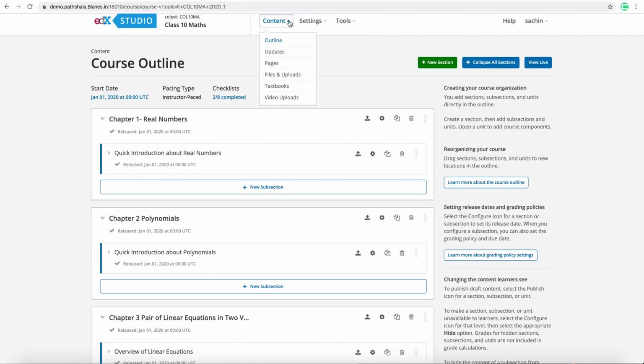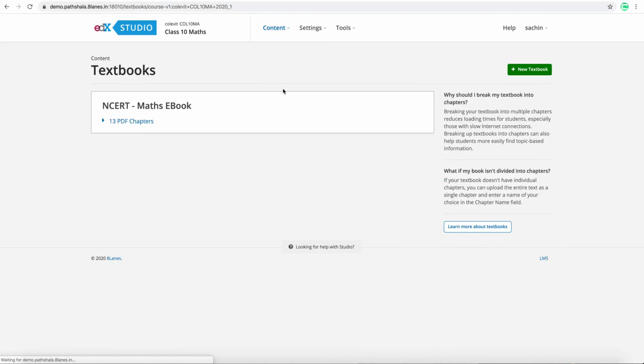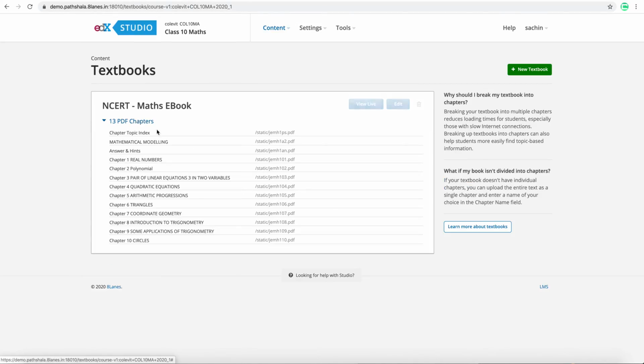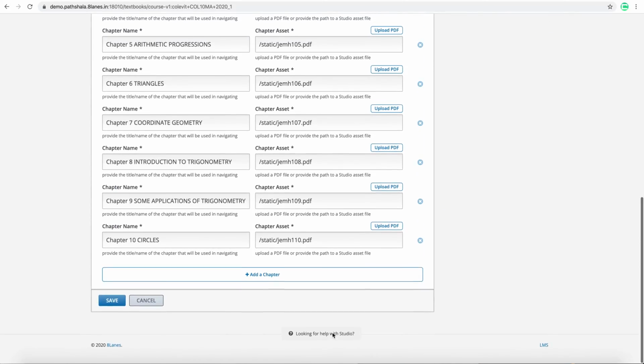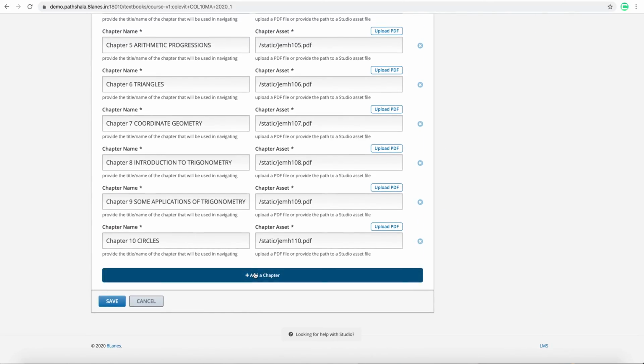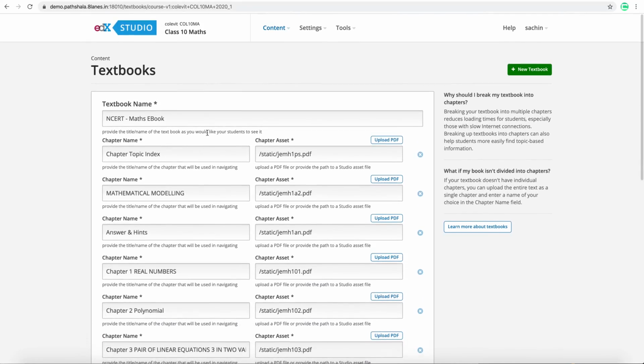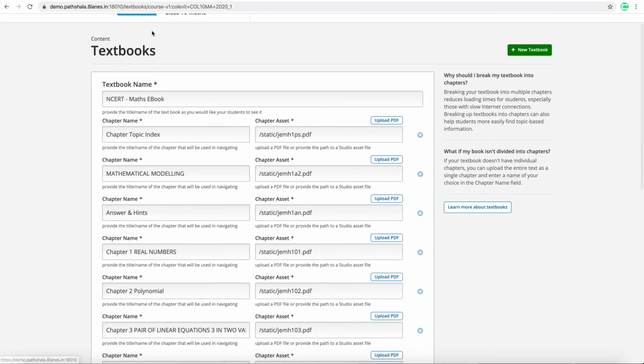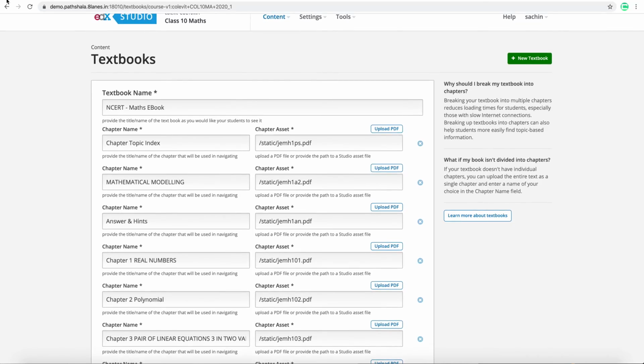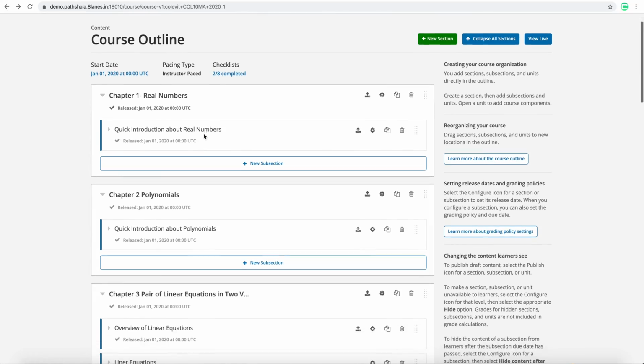Here you have the content field. What you can do is you can upload new contents. If I go to the textbooks, these are the chapters which are associated with it. If I want to edit any one of them, I can do that. If I want to add more chapters, I can add and upload the PDF or any other content which I want to upload here. Now I will switch back to the previous screen.